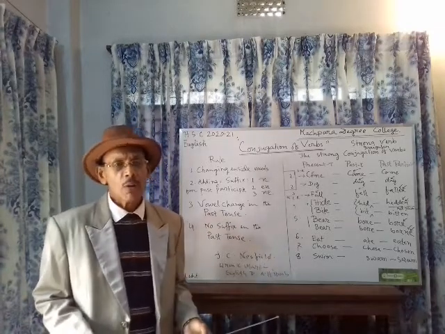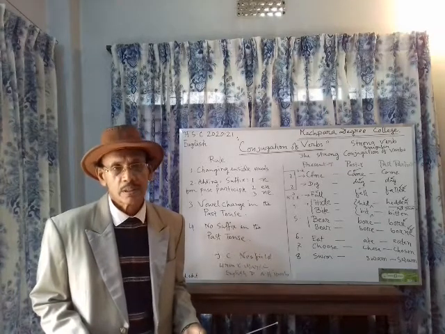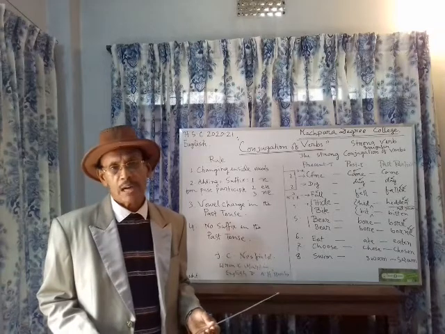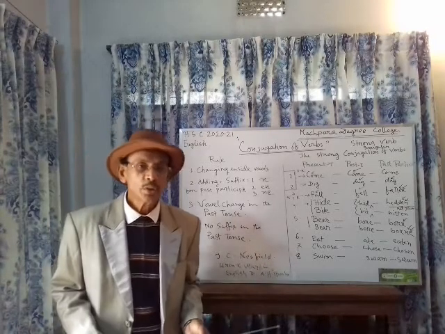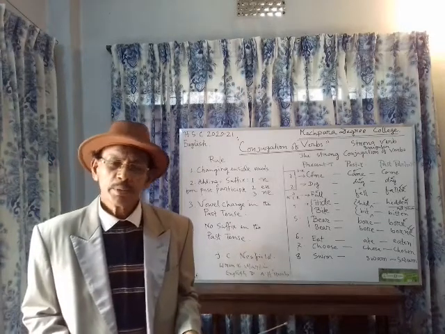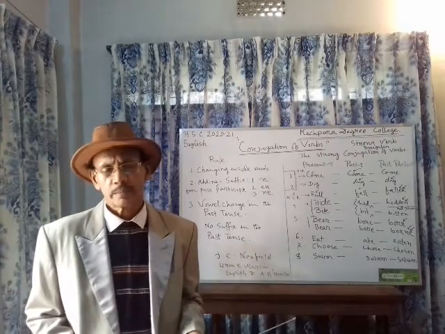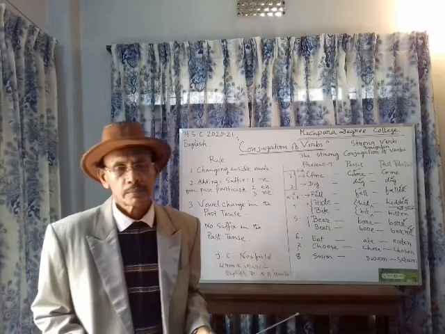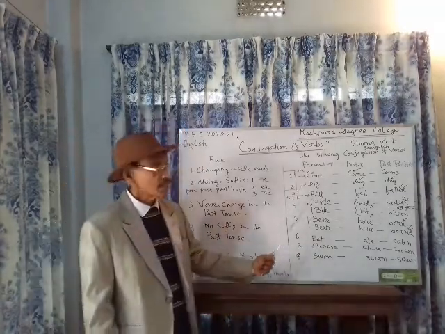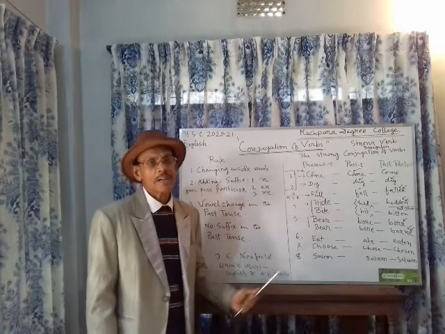Strong verbs are called irregular verbs and weak verbs are called regular verbs. We know that there are three chief parts of verbs, such as present tense, past tense and past participle.